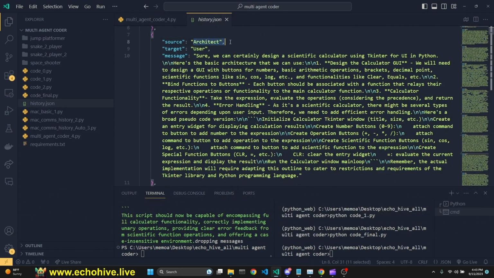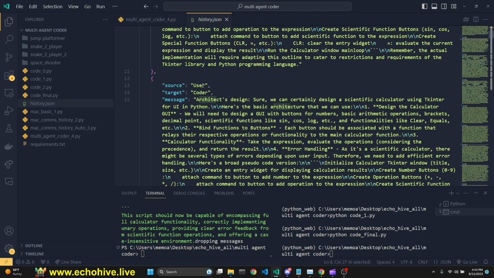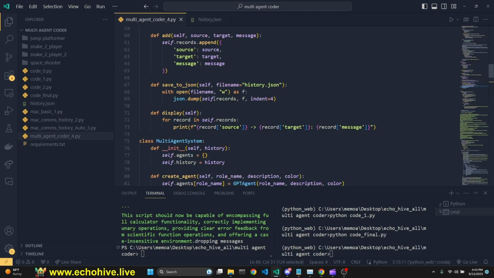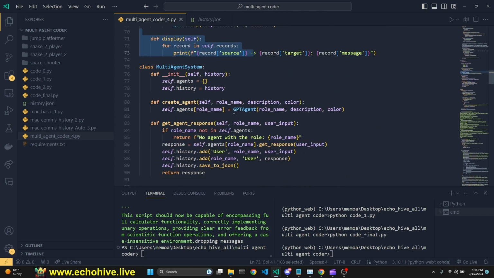It just says, for example, when architect is sending its message, it's assuming that it's sending its message to the user. This should actually be coder. In essence, it is responding to us because for coder, architect is the user. If you think about it in the chat messages list, architect would be the user for coder. So you can think of it like that. Change it if you like. Anyway, this works to write the history, no problem.